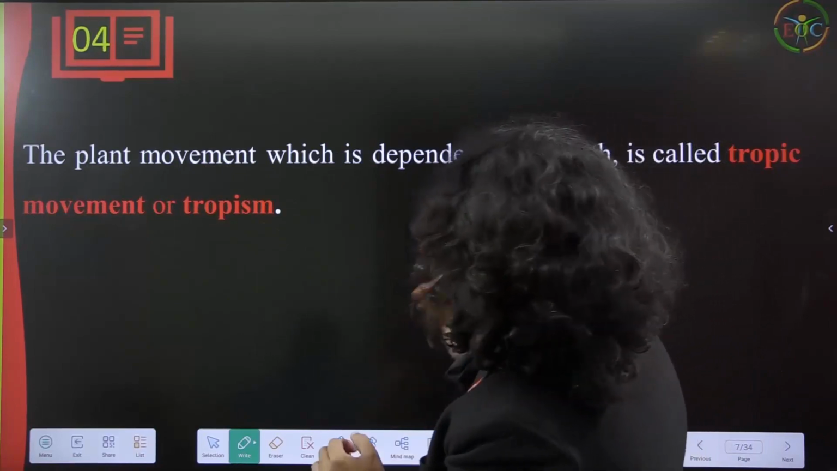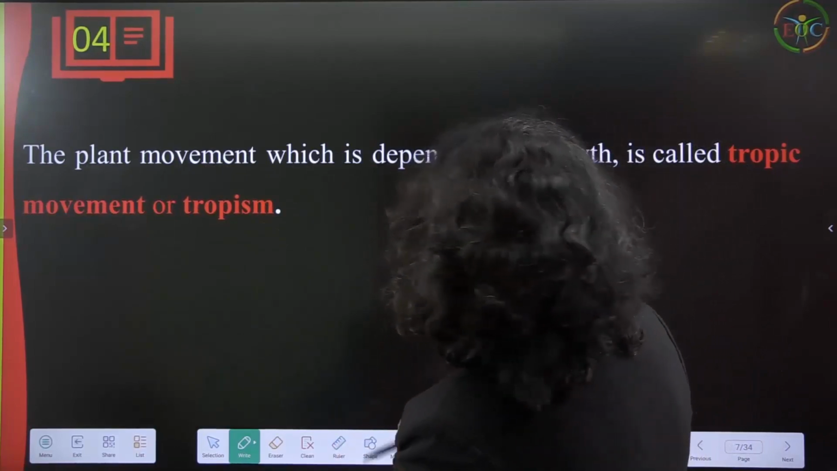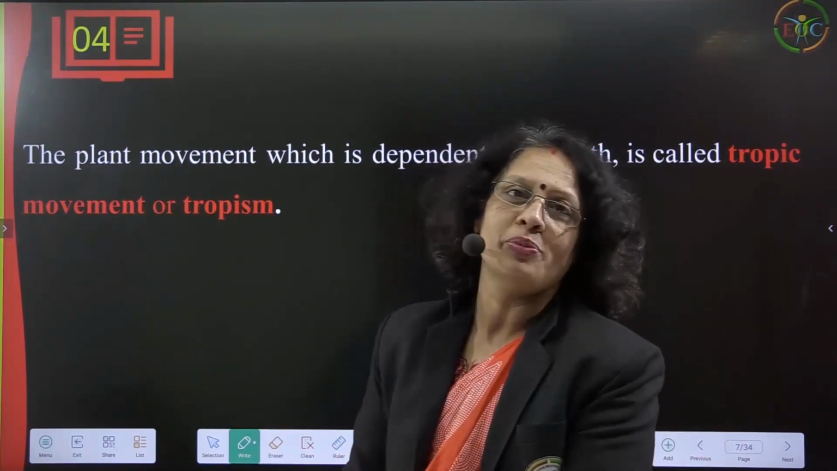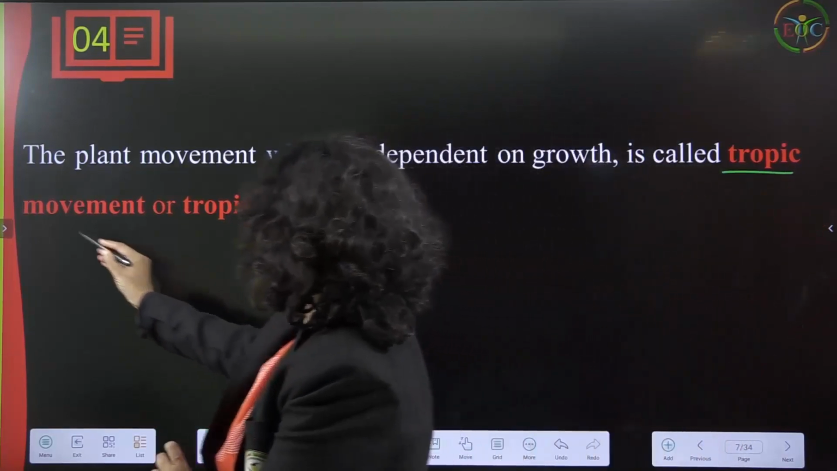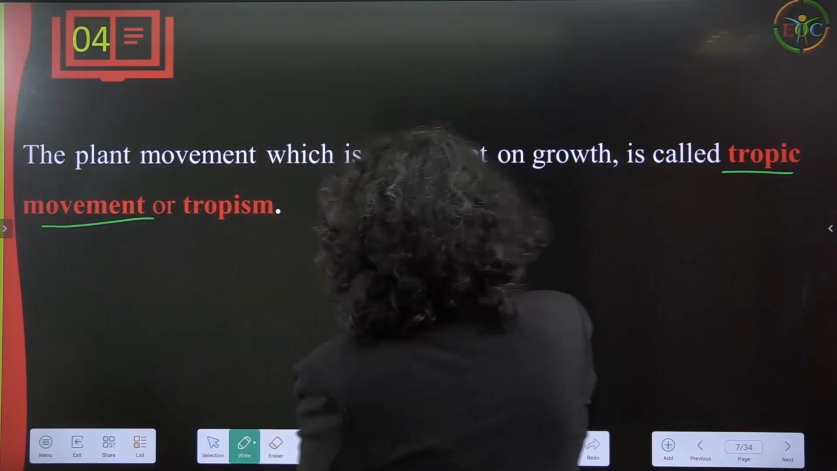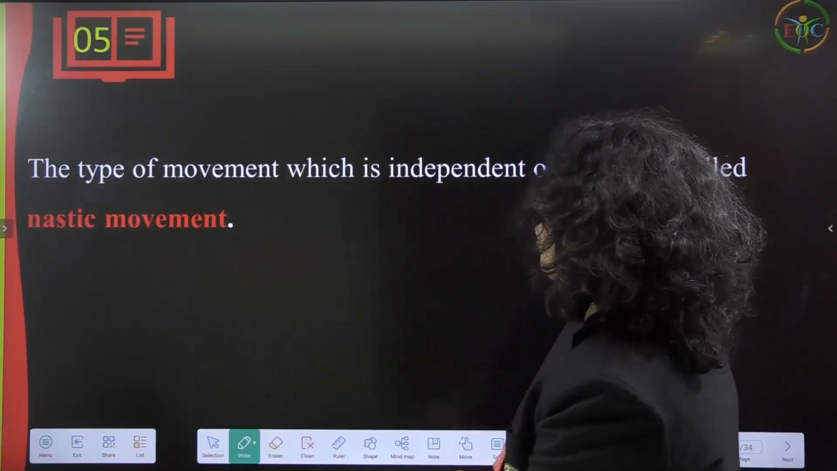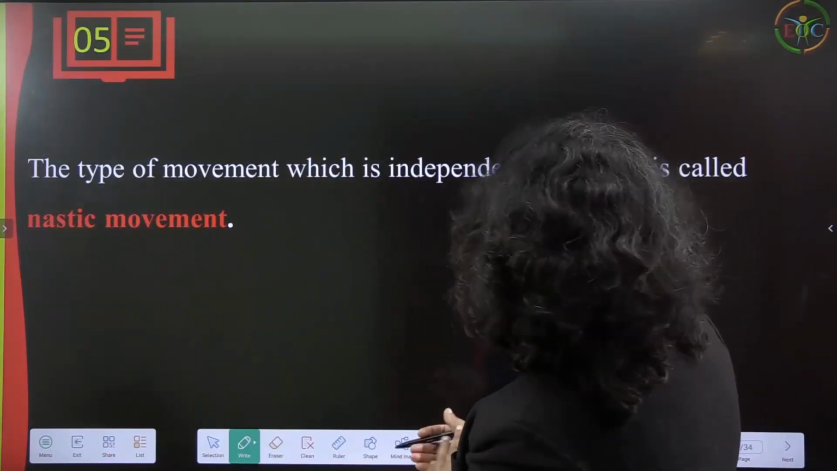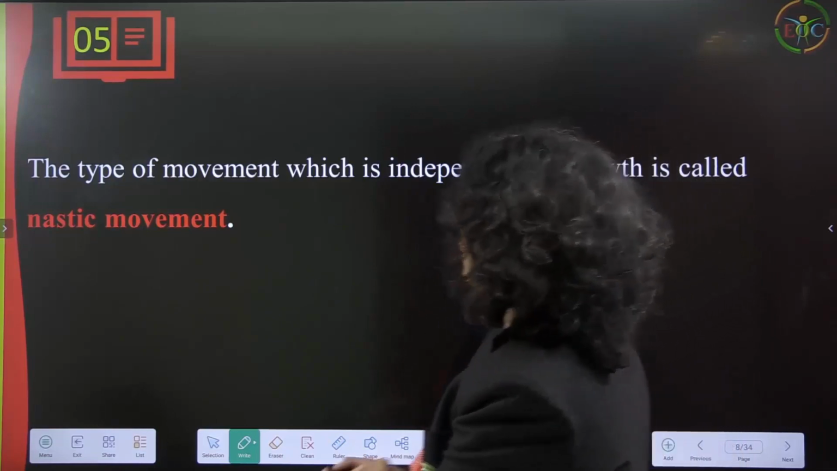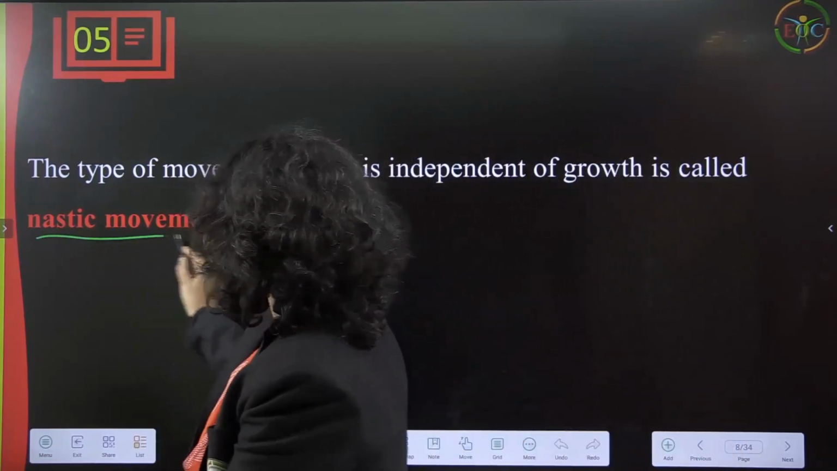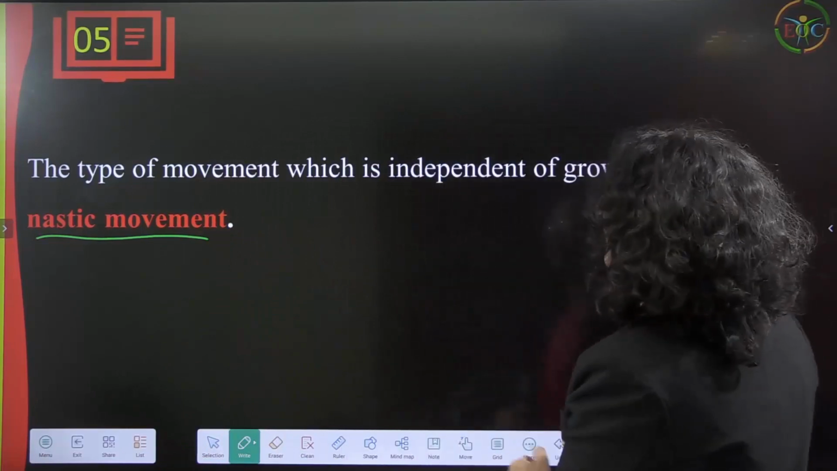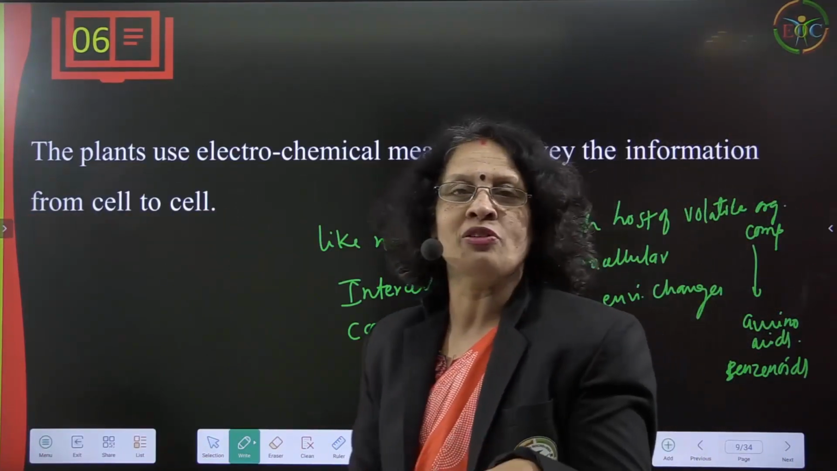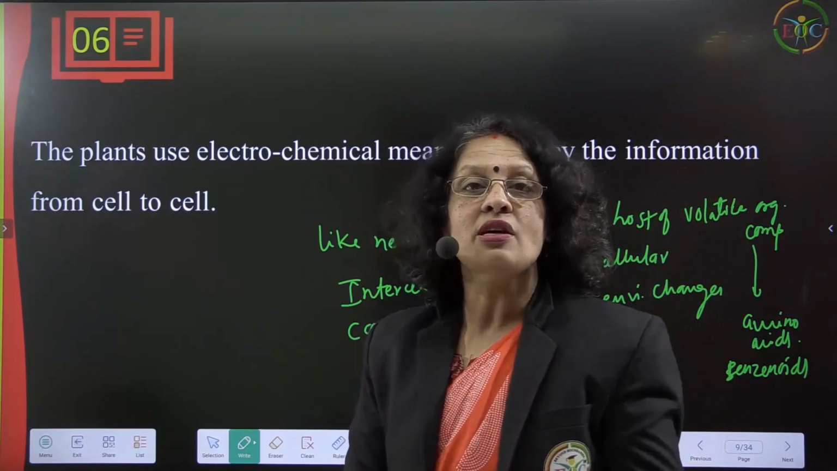Now the plant movement which is dependent on growth is called tropic movement or tropism. In plants, the movement responsible for the development of the plant is called tropic movement, or the behavior is called tropism. The type of movement which is independent of growth, there are other types of movements also, are called nastic movements. So tropic movements and nastic movements. Tropic movements are responsible for growth, nastic movements are other than growth.